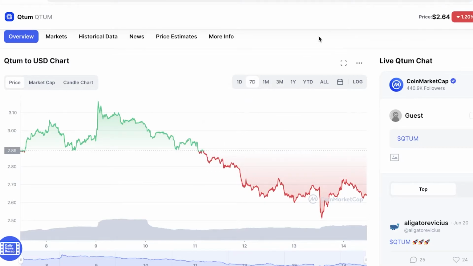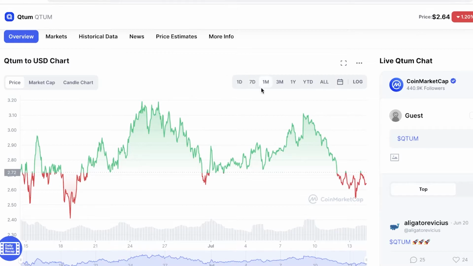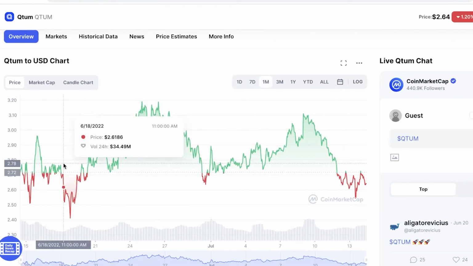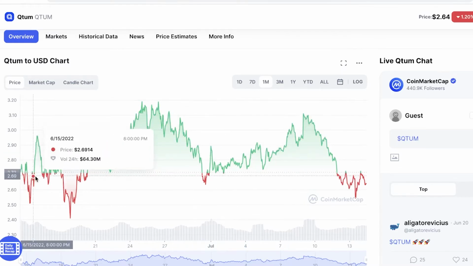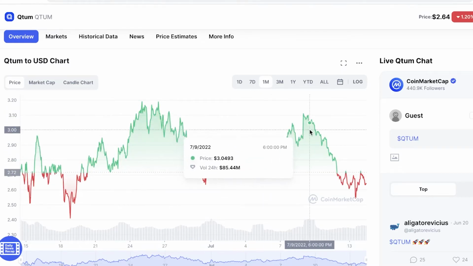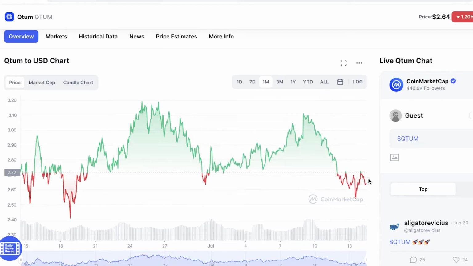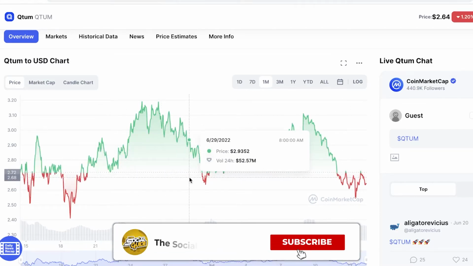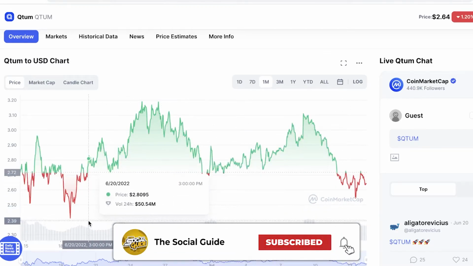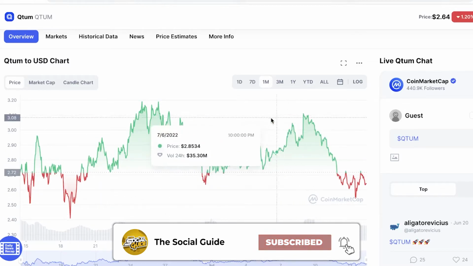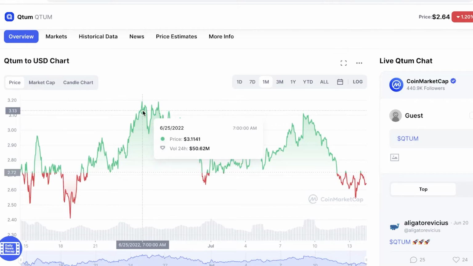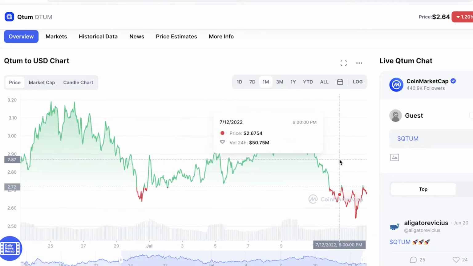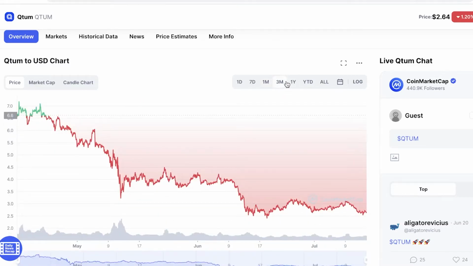Now, for a while, I usually mean 3 to 4 months if you're looking for a quick cop out. So you can see the 1-month chart of Quantum is a relatively stable kind of price. It has been around this price point quite a bit. When it previously went down to this price, it went down to $2.39, but usually, whenever it goes down this much, it goes up to $3, $3.1. So there is a lot of potential with Quantum, even for medium-term investors.